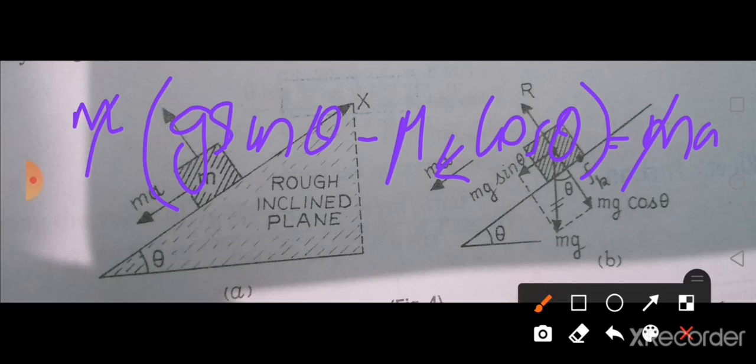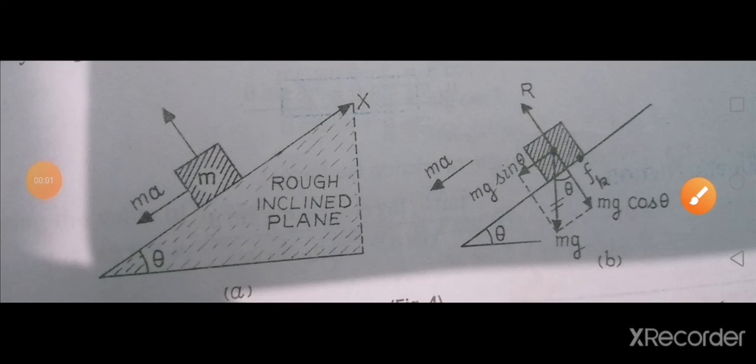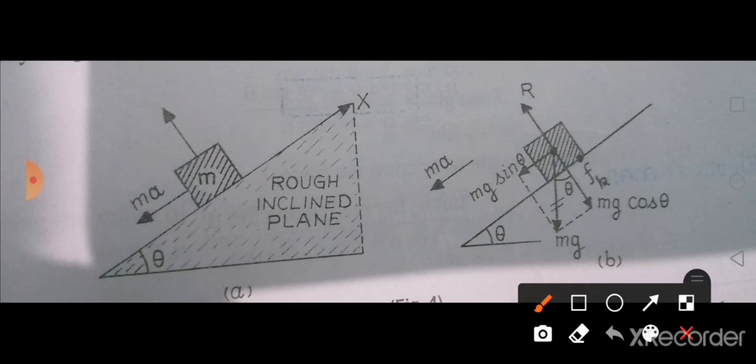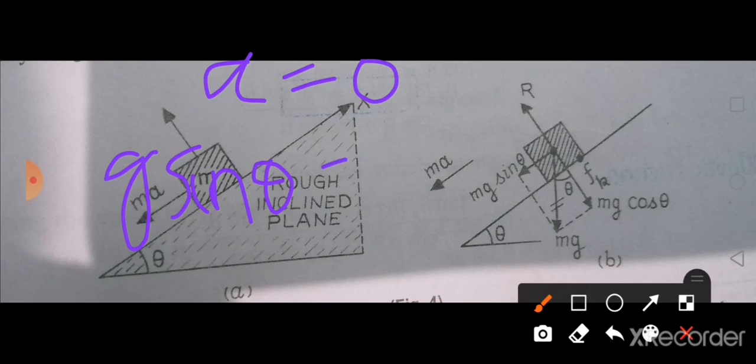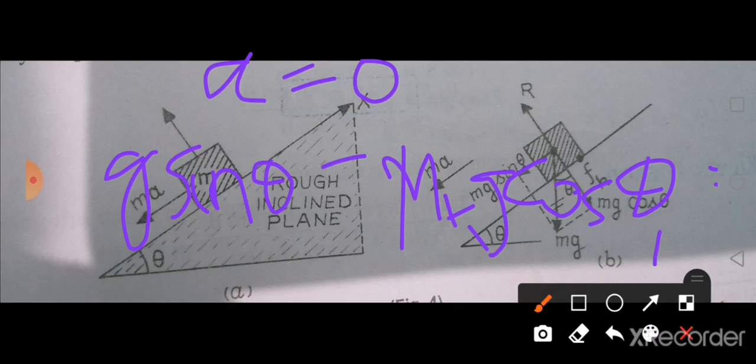Got it? Now let us consider this block is going to move with a constant velocity. If it is going to move with a constant velocity, automatically acceleration a will be equal to 0, which means that the equation which we got for acceleration, g sin theta minus mu k g cos theta, will be equal to 0, isn't it?